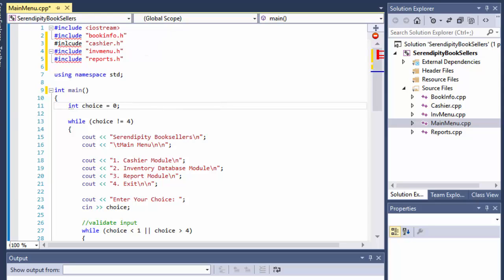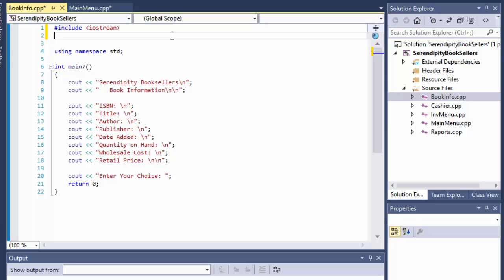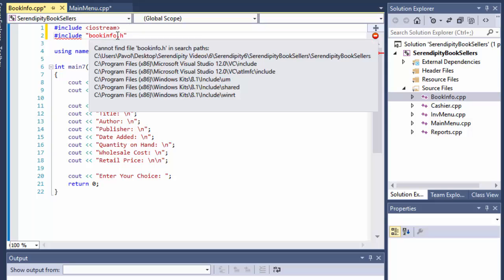So let's go and get the book info. So let me do the book info. Now the book info file, before we do the header, will need to include some of the other ones as well. Well, it will need to include its own header, obviously. So include bookinfo.h, and we already have the iostream. So that's all for the headers, but we need to obviously create the header.